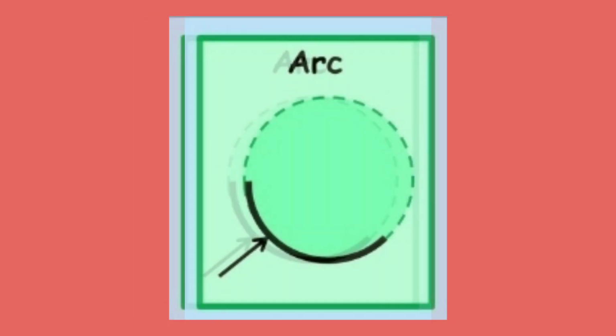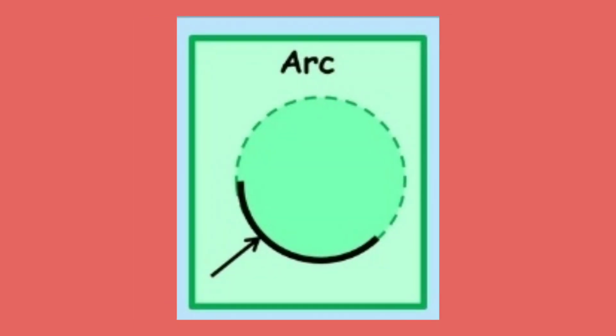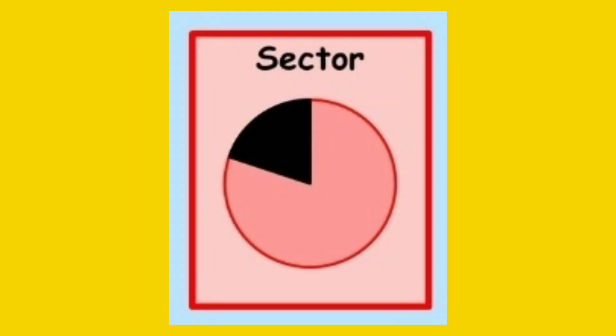Next, arc. Any connected part of the circle. Specifying two endpoints of an arc and the center allows for two arcs that together make up a full circle, called an arc of a circle. Next, sector. A region bounded by two radii of equal length with a common center and either of the two possibilities for the arc determined by this center and the endpoints of the radii.